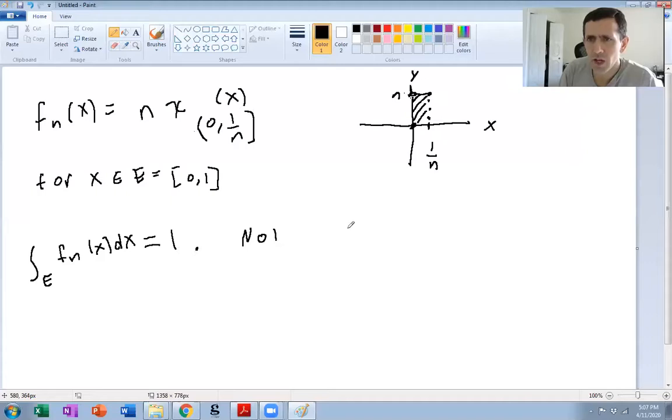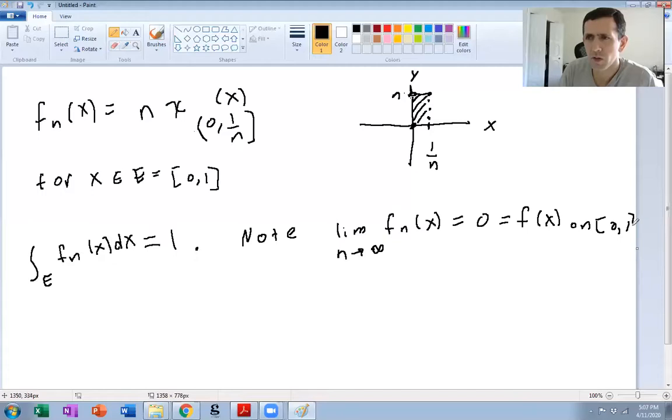And you can check very easily, leave this for homework, that pointwise, this equals 0 on 0 to 1. I mean, there's really nothing to prove.